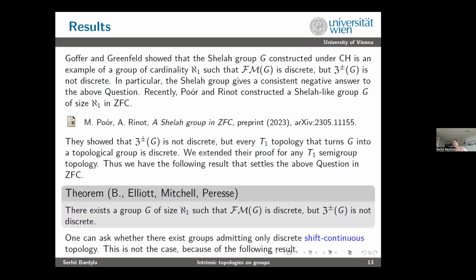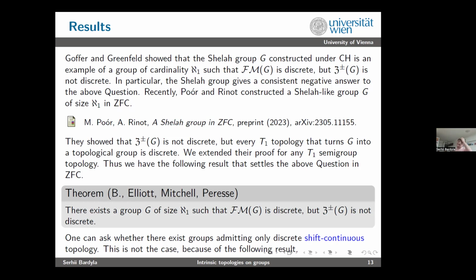So that's a disadvantage of publishing your article too early. We showed that for this group of Pur and Renaud, the Serhii-Markov semigroup topology is discrete, but the group Zariski topology is not discrete. So this is an example of a non-topologizable uncountable group with non-discrete Zariski topology, which shows that the results of Markov cannot be generalized to the countable case.